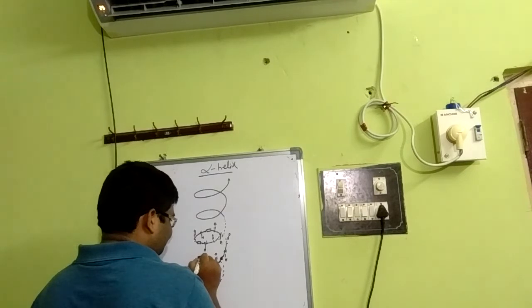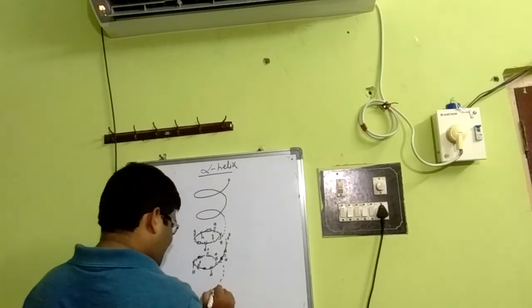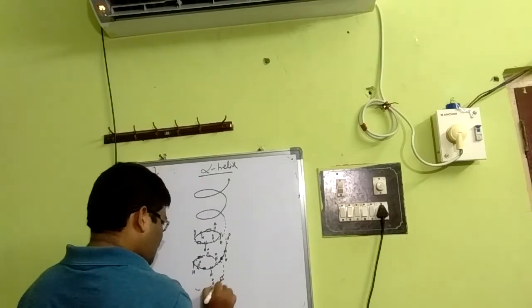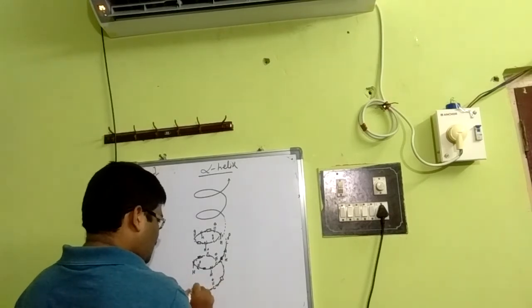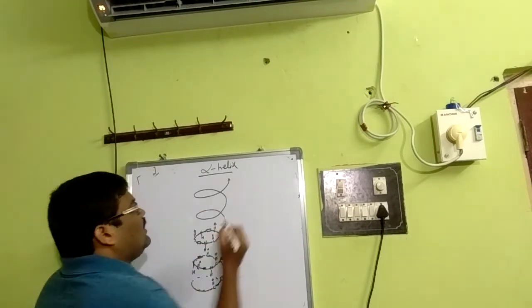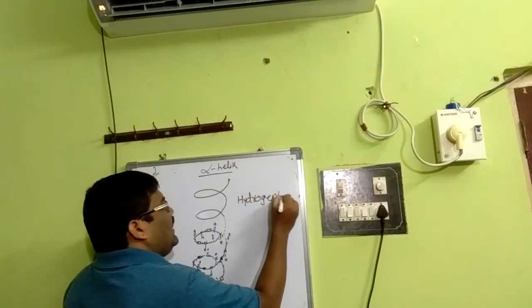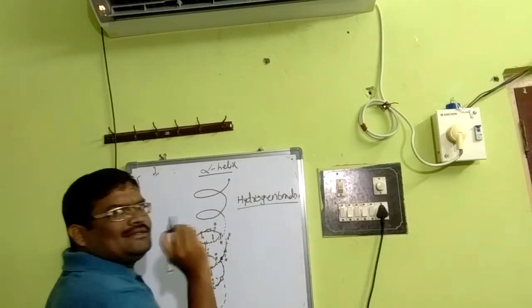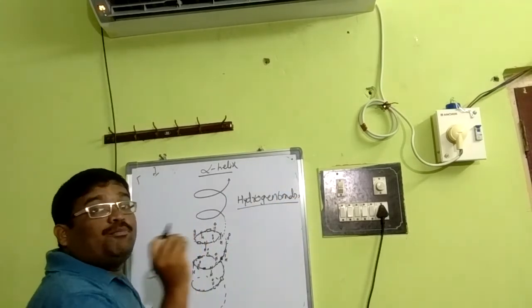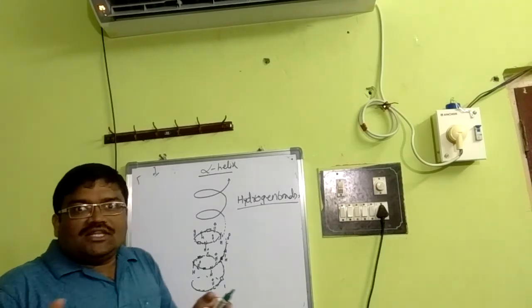Likewise, they form a spiral. Okay. Here the most important bond is the hydrogen bond. That means in the secondary structure, the alpha helix structure, the important bond is the hydrogen bond. Actually, individually hydrogen bonds are very weak, but collectively they are very strong bonds.